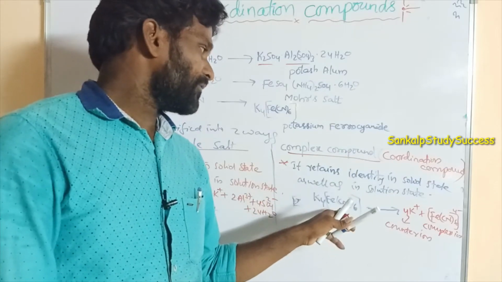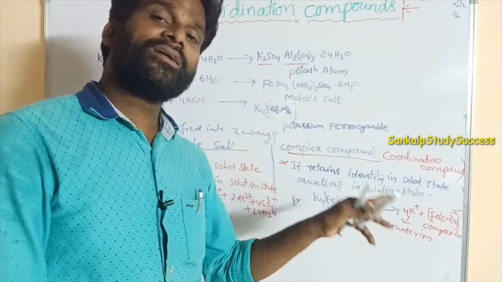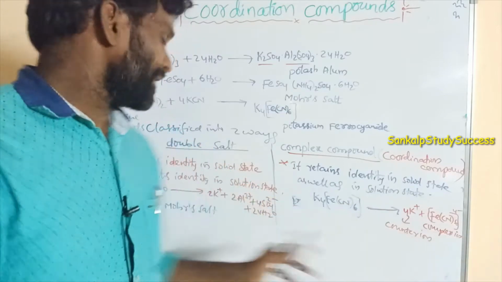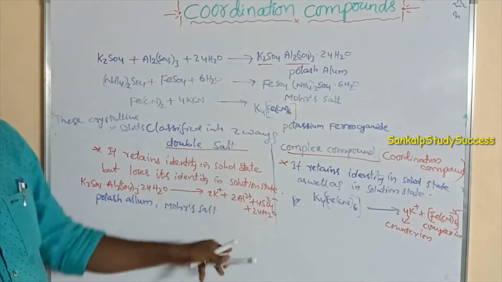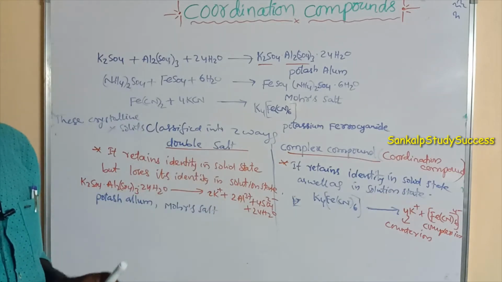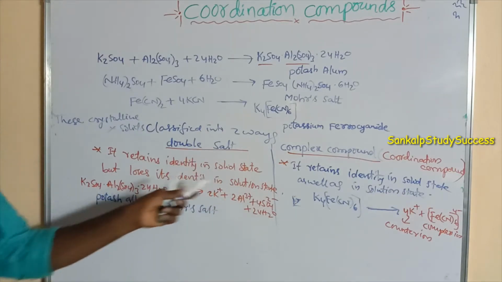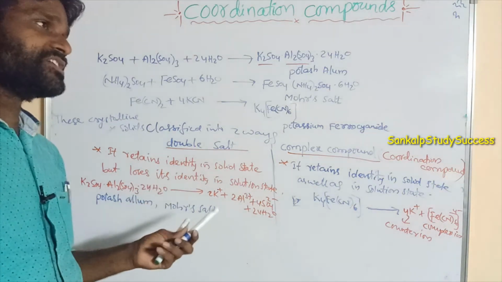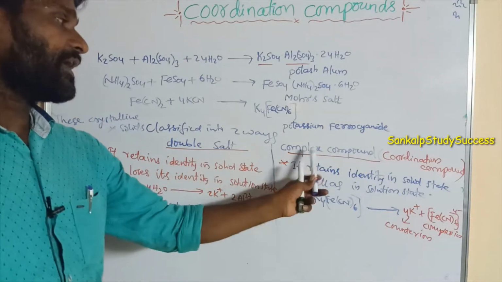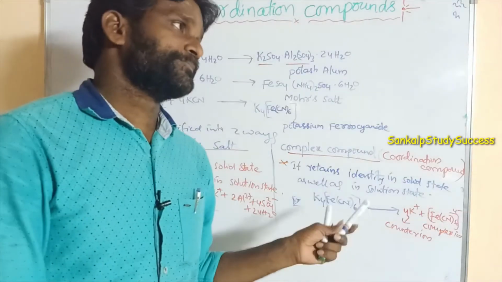Complex compounds cannot ionize into simple ions, but a double salt can be ionized into simple ions, all K+, Al3+, SO4 2-, 24H2O. Here all the ions are completely ionized. So this double salt is ionized into simple ions, but the complex compounds cannot.